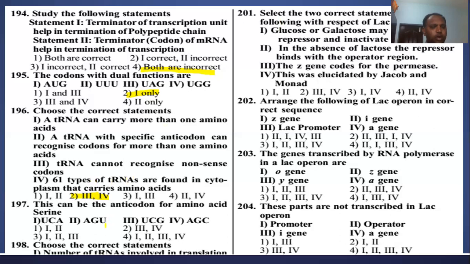And question number 197. This can be anticodon for amino acid serine. So the serine amino acid, you have to refer to the genetic code. So you see, I think all the codons are there, because serine amino acid is coded by 6 different codons. So all are anticodons for serine amino acid.